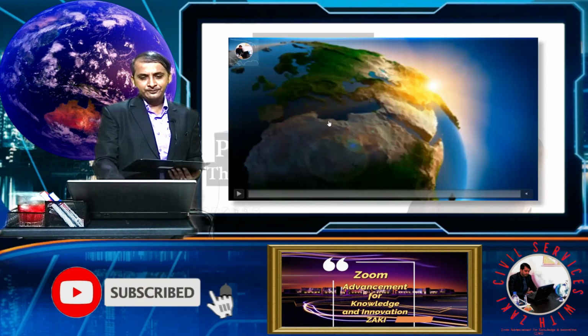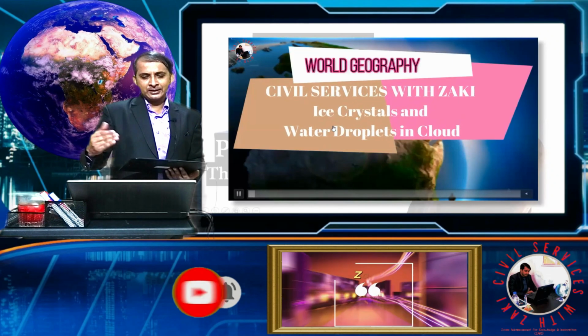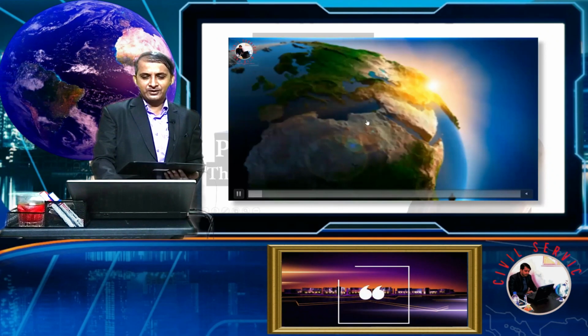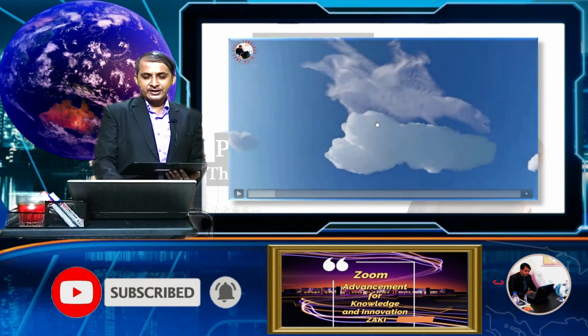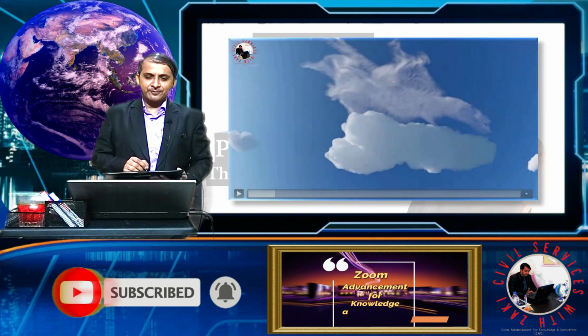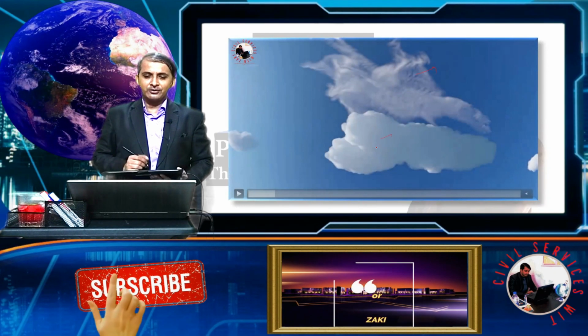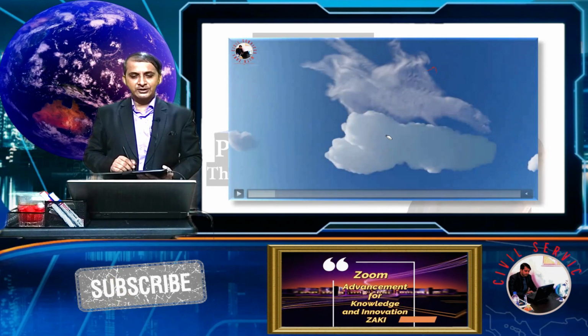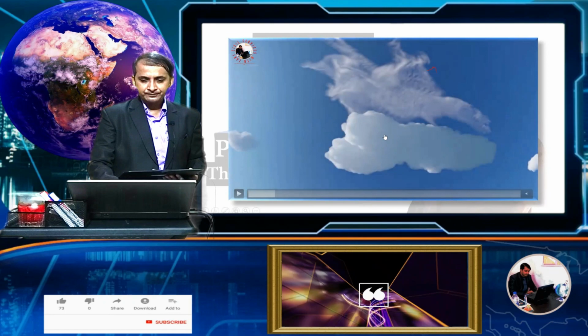To understand this process, we will see a small animation. Basically there are two types of cloud: one contains ice crystals, the other contains water droplets.